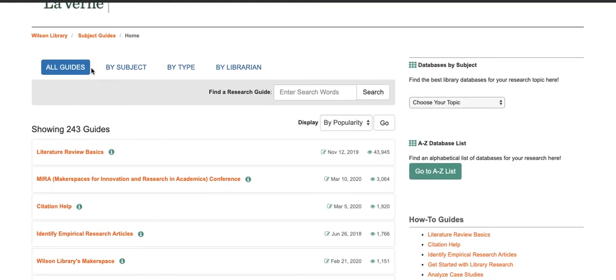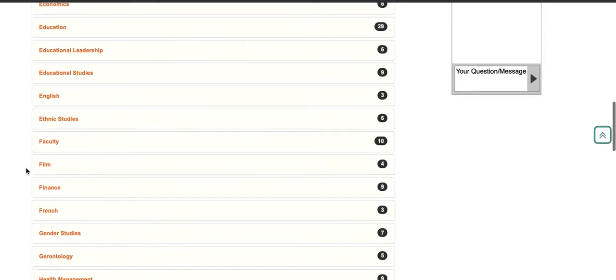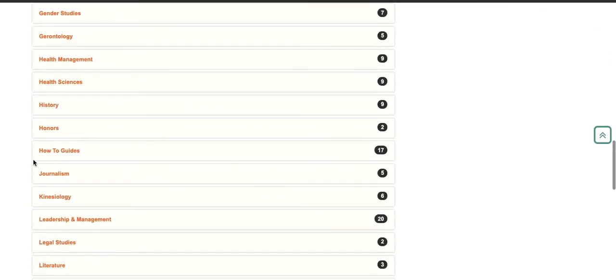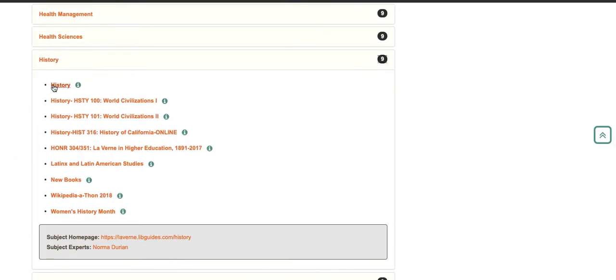You can go to the second tab up here that says by subject, and then scroll down to history. As you can see, we have 9 guides associated with history. So we have our general history guide, so you can look at this guide for any area of history. And then there are some guides specifically for classes. So if the guide is for your class, feel free to look at it. Otherwise, a general history guide should be helpful as well.